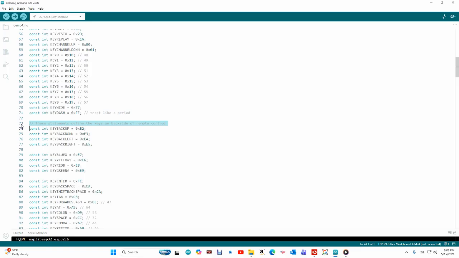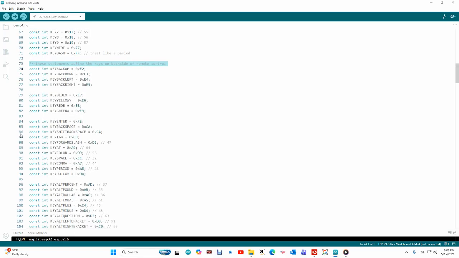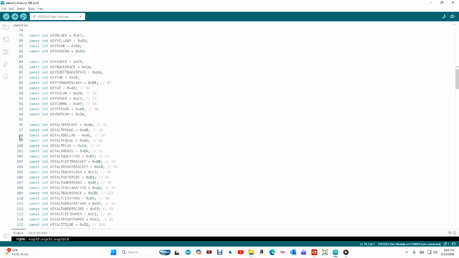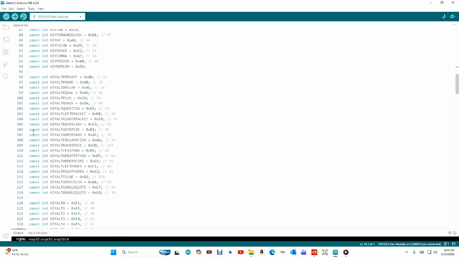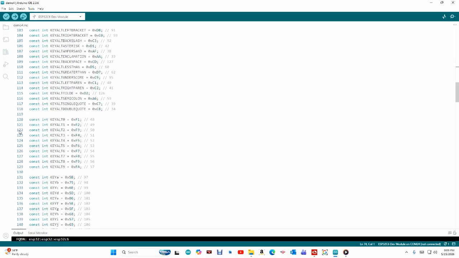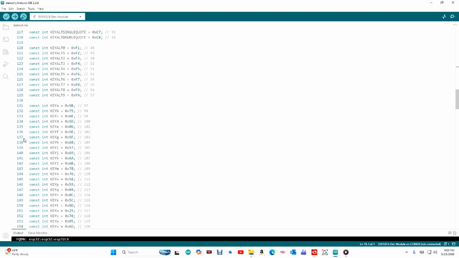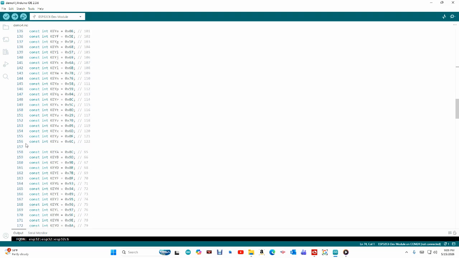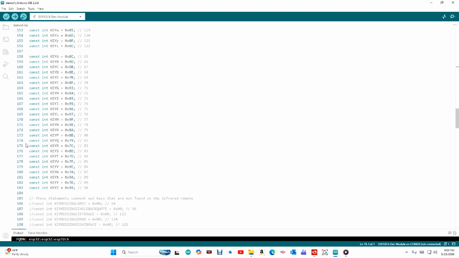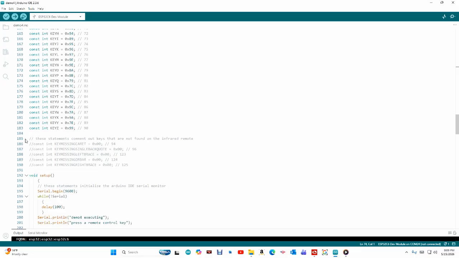These statements define the keys on the back side of the remote control. These statements comment out keys that are not found on the infrared remote.